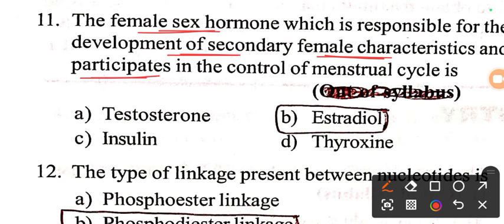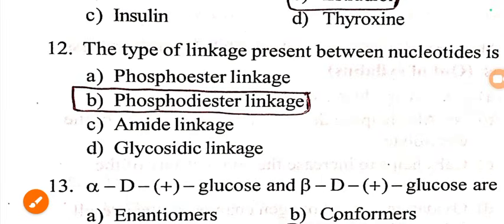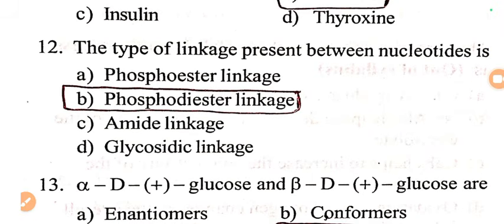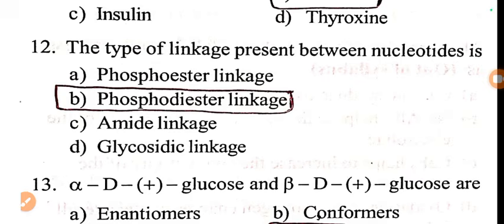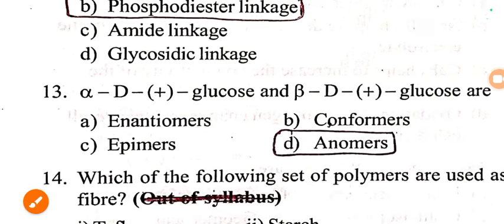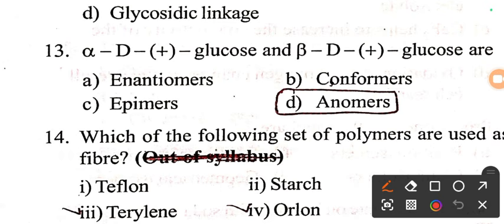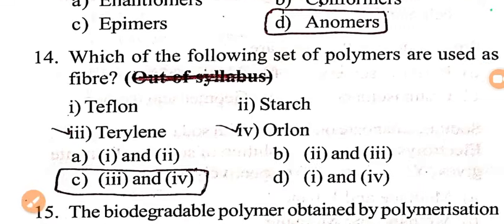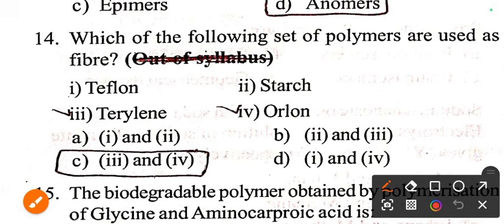Next question: the female sex hormone which is responsible for the development of secondary female characteristics and participates in the control of the menstrual cycle is estradiol. Estradiol is the answer, the female sex hormone. The type of linkage present between two nucleotides is a phosphodiester linkage. Option B, phosphodiester linkage. Next question, alpha-D-(+)-glucose and beta-D-(+)-glucose are anomers. They differ in the configuration around the first carbon atom.